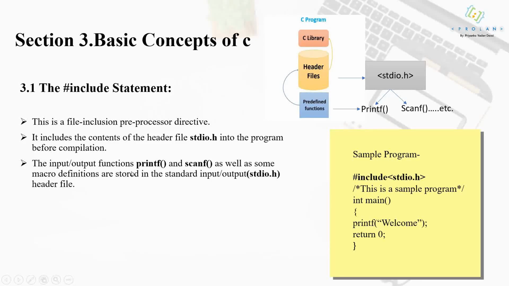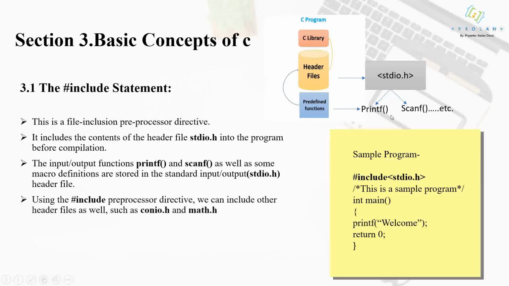The input or output functions printf and scanf, as well as some macro definitions, are stored in the standard input output header file, stdio.h. So if you want to use printf or scanf in your program, you have to include the stdio.h header file. If you have not included stdio.h in the program, you will not be able to access these functions. Simple.